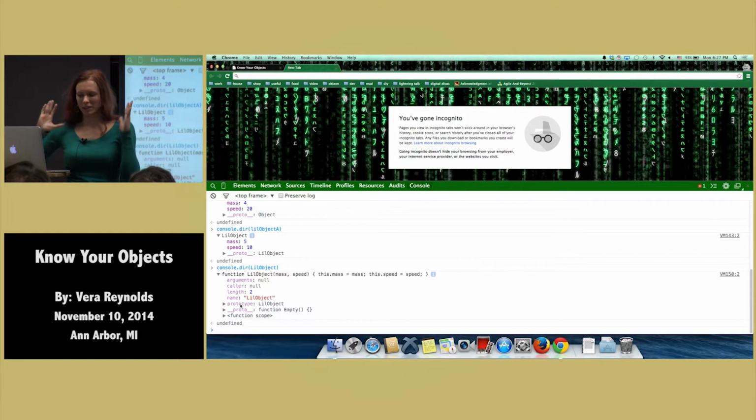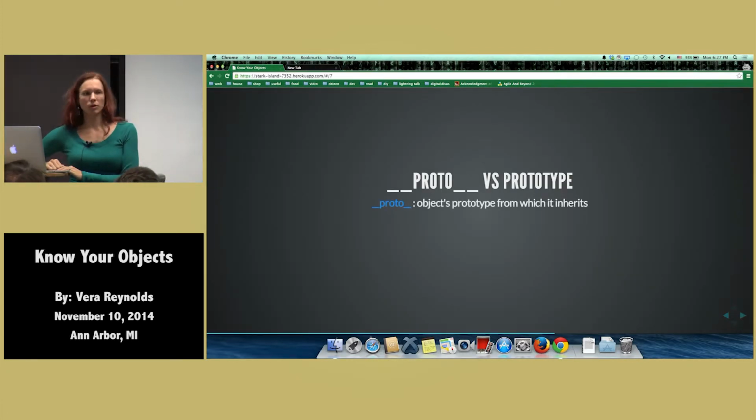I guess it makes sense, but it took me a while to wrap my head around what is the prototype and what is the proto, okay? So proto, which is this hidden property of every object, is basically pointing to its parent, right? And I like to think of objects in terms of families. I like to kind of humanize them like that. So every object in JavaScript has a prototype, right?